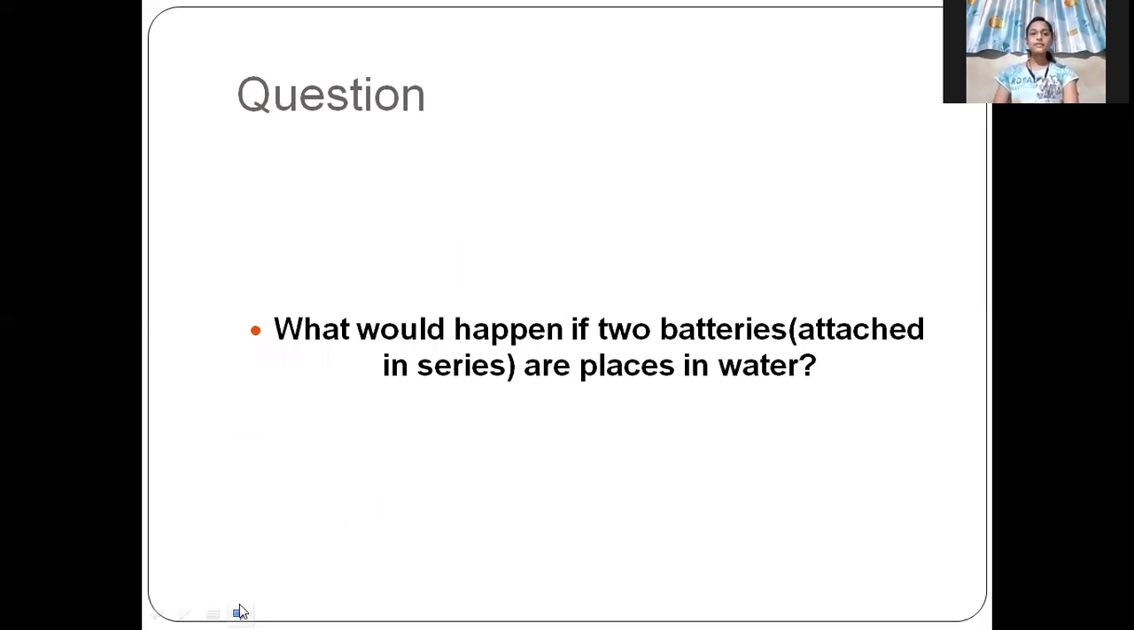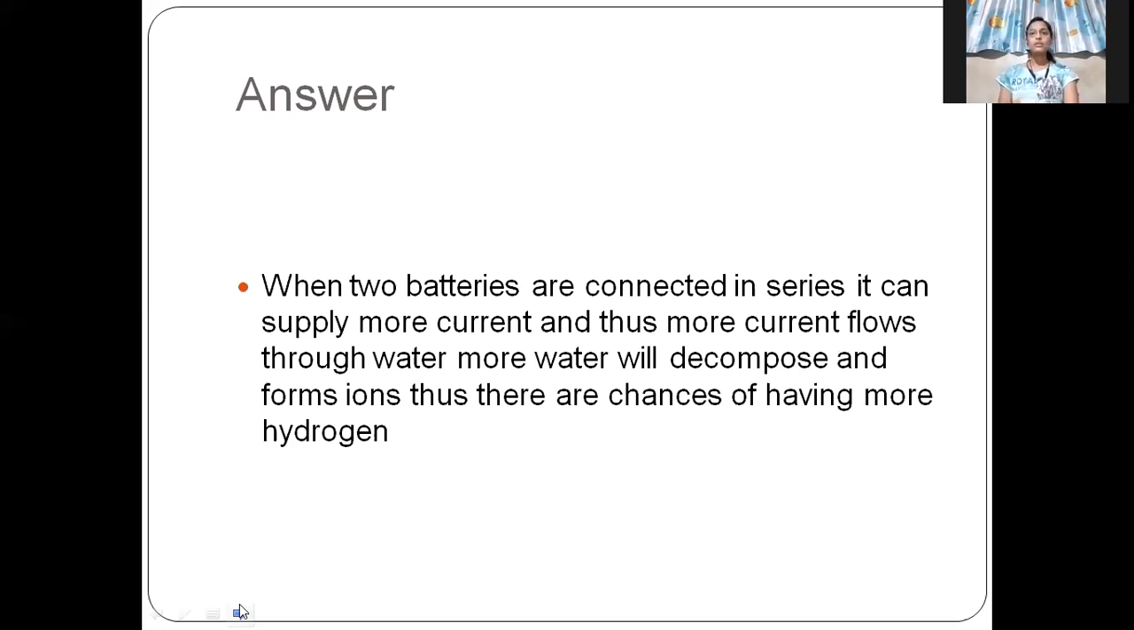What would happen if two batteries attached in series are placed in the water? When two batteries are connected in series, they can supply more current. As more current flows through water, more water will decompose and form ions. Thus, there are chances of having more hydrogen.